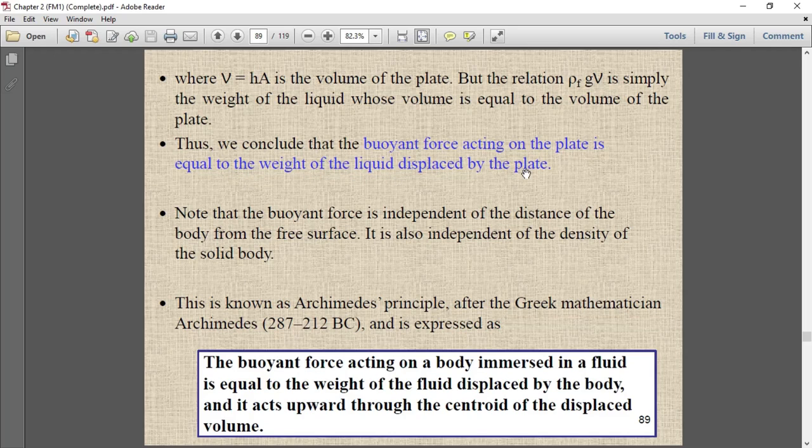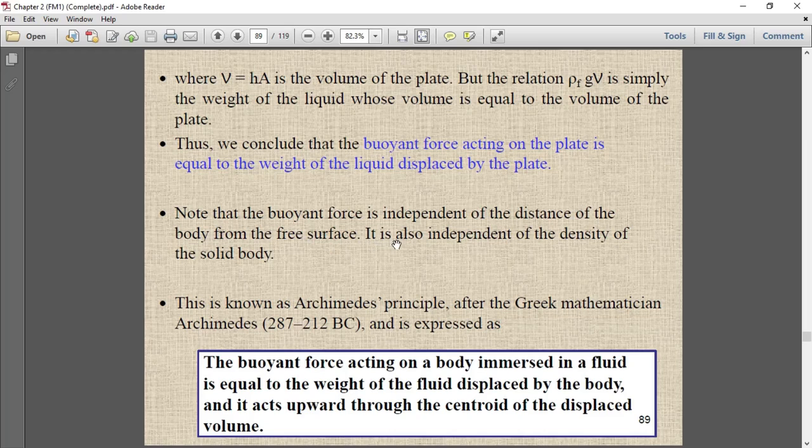Okay, so whatever the shape of the object, the buoyant force will be equal to the weight of the volume displaced by that object. Note that the buoyant force is independent of the distance of the body from the free surface.